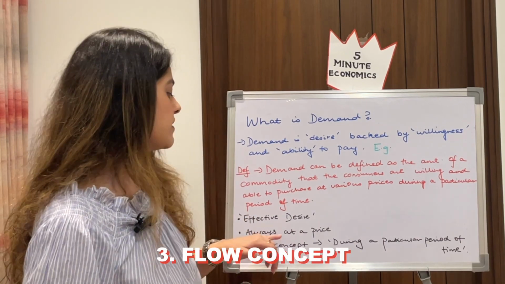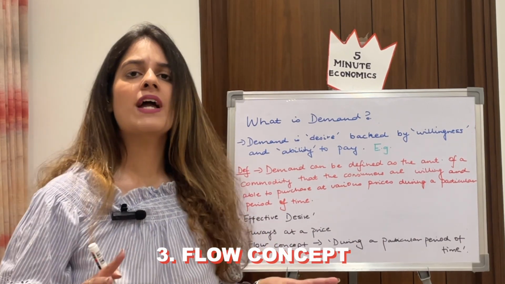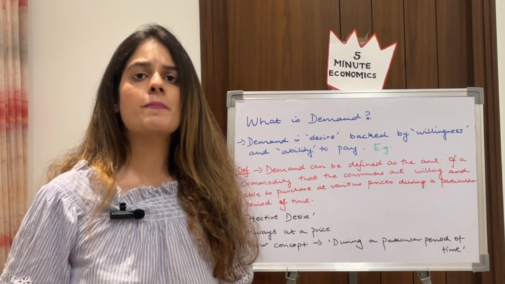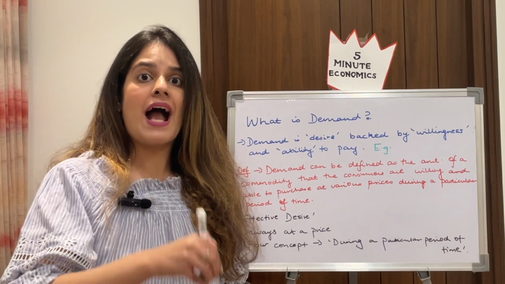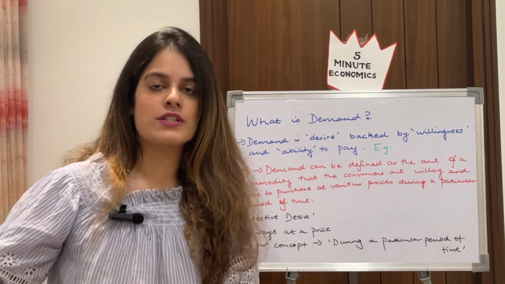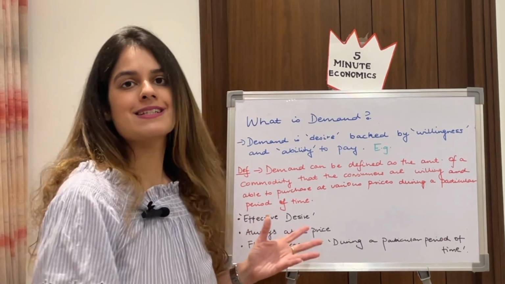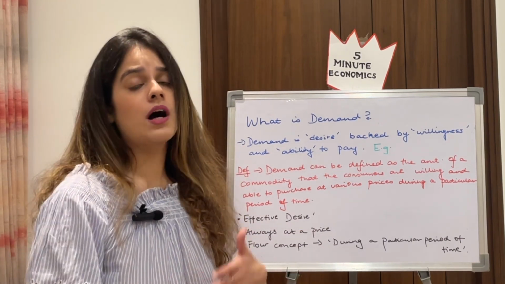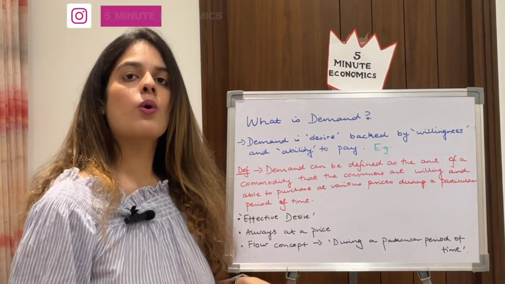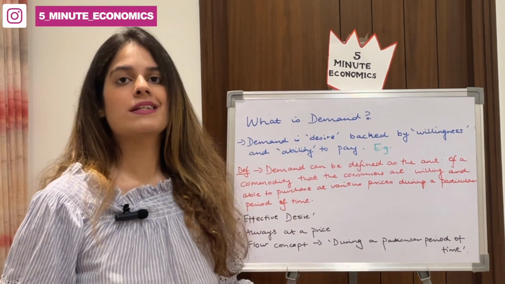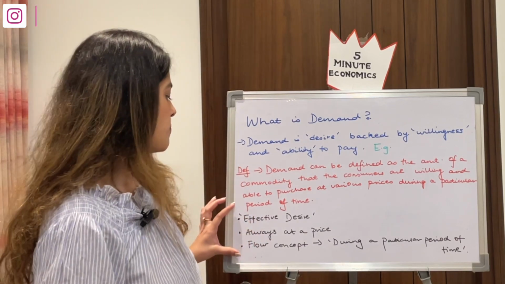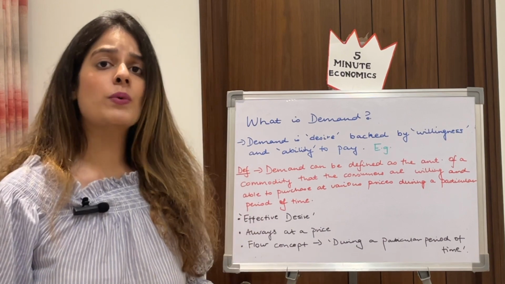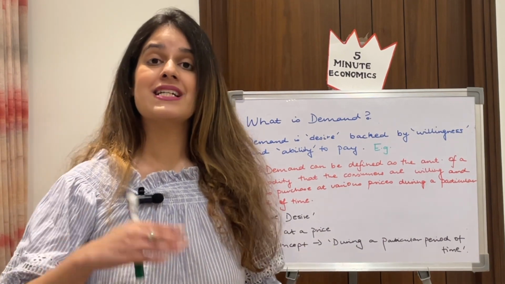And thirdly, demand is a flow concept. In economics, we have two types of concepts, guys: stock and flow concepts. A stock concept is when we measure something at a point in time. At 12 p.m., this is the amount of goods. And a flow concept, as the name suggests, is flowing. So it is over a particular period of time, maybe a week, a month, a year. So demand is always over a period of time. That's why it is a flow concept. So these three pointers have to be kept in mind whenever we are speaking about demand. I hope you are clear with what demand is and the difference between a desire and a demand.